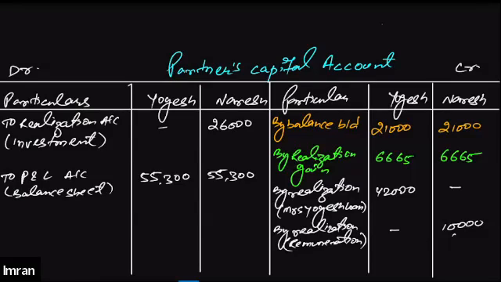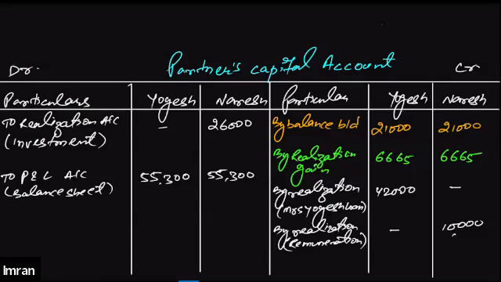Please note this down quickly and find out the balancing figures for both the partners. Since we have decided to dissolve the firm, we won't be finding out the closing balance. Whatever balancing figure we get, we will have to pay that amount by cash to both the partners.